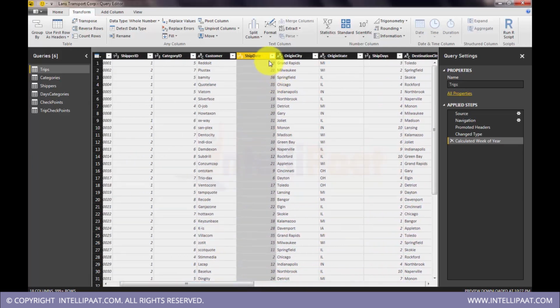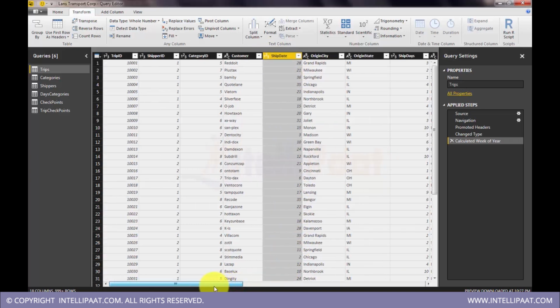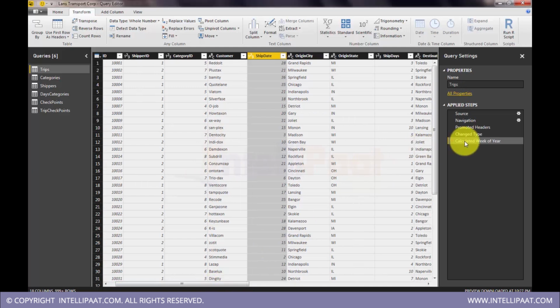So ship date now is created as week of the year. Okay, so this is now changed. Ship date is now changed into week of year. Okay, so maybe this is not how I want to do the transformation. The good thing here is that any transformation that gets applied on a table can be viewed here. All steps will be listed here.